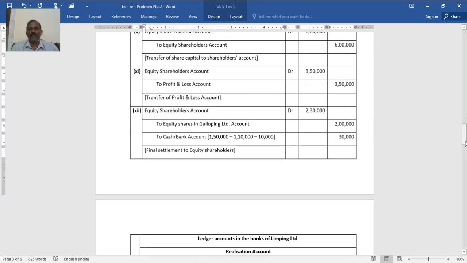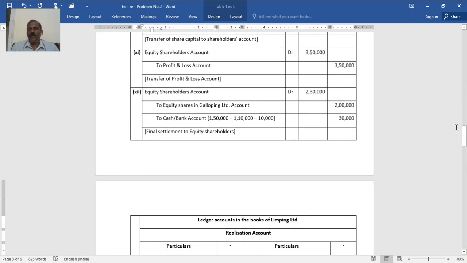Now you see, when you prepare credit to share capital 3 lakh, debit profit and loss account, then again debit realization loss. So 3 lakh 70,000, when you did it, it is 2 lakh 30,000. Now 2 lakh in equity shares in Galloping Limited and just 30,000. You see 1 lakh 50,000 realized through sundry debtors, 1 lakh 50,000 minus 1 lakh 10,000 used to pay off liabilities. Then 10,000 realization expense. So total balance left 30,000 must go to equity shareholders, thereby equity shareholders account settles.